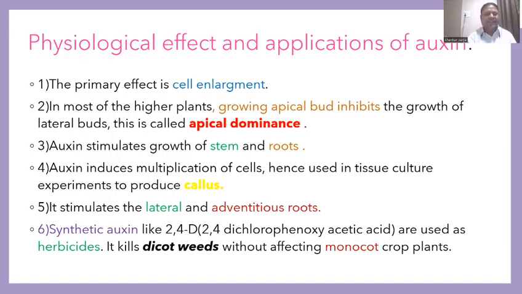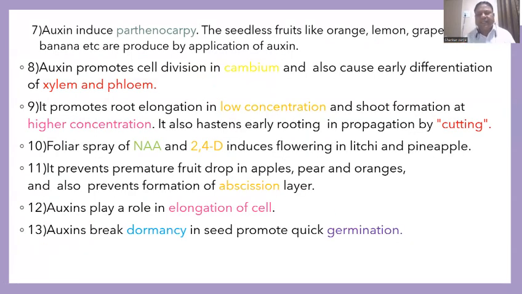Next point is regarding auxin-induced parthenocarpy. What is parthenocarpy? Formation of fruit without seeds, especially at the placenta of the ovary. The placenta of the ovary produces auxin and they bring about formation of fruits without seeds. So seedless fruits like orange, lemon, grapes, banana are produced by application of auxins.